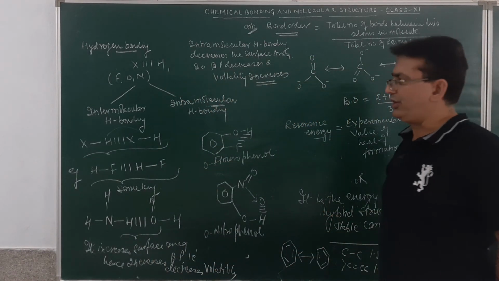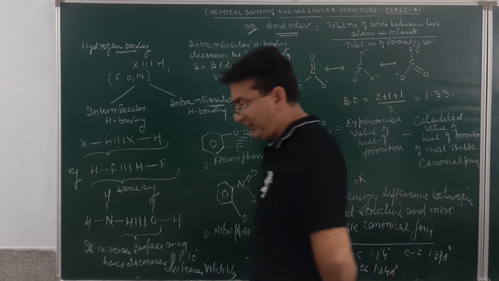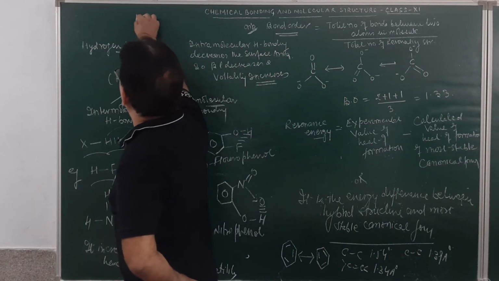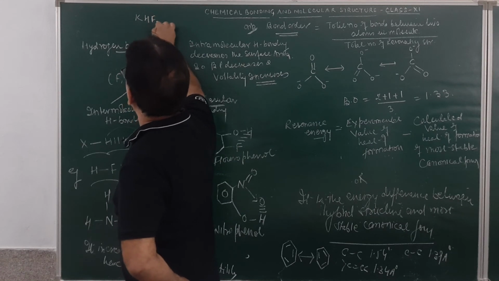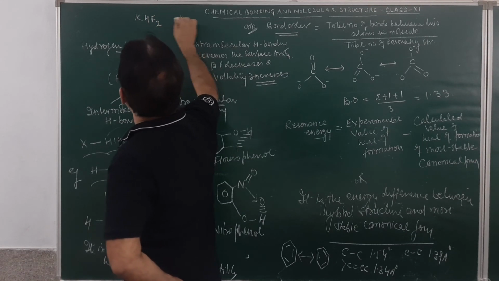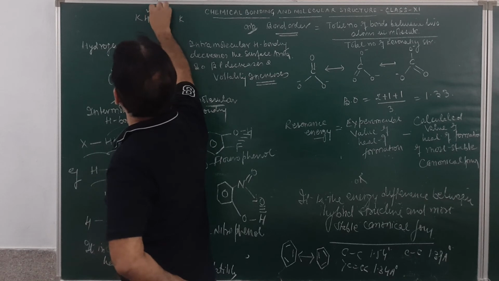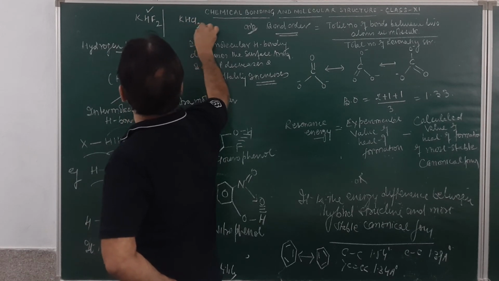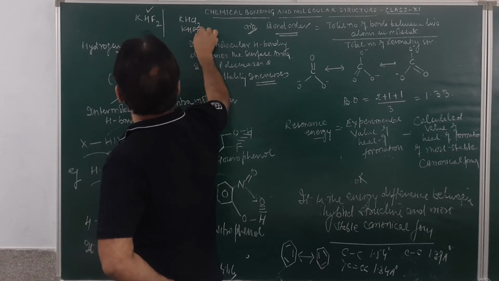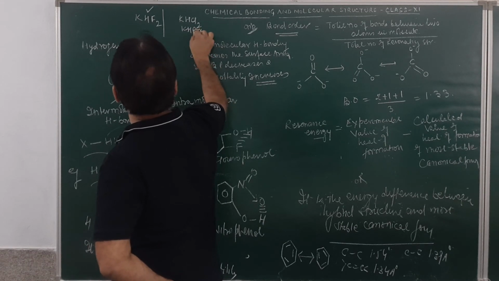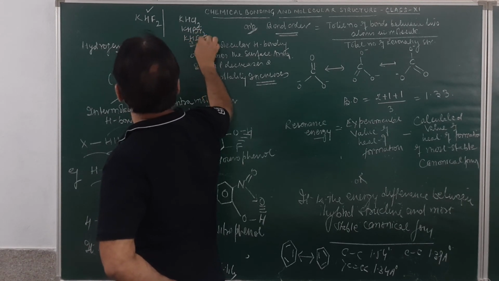Now there can be questions asked on the basis of hydrogen bonding. As for example, if someone asks you why KHF2, potassium hydrogen fluoride, exists, but KHCl2, KHBr2 and KHI2 do not exist, what will be your answer?